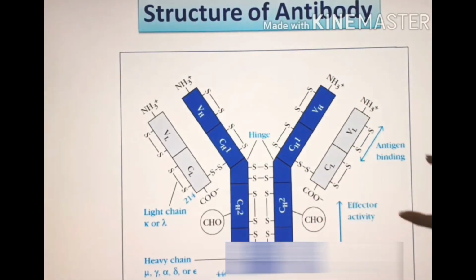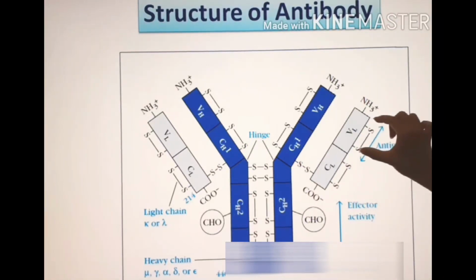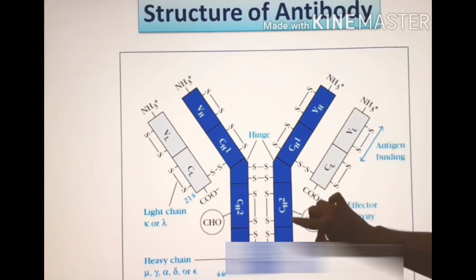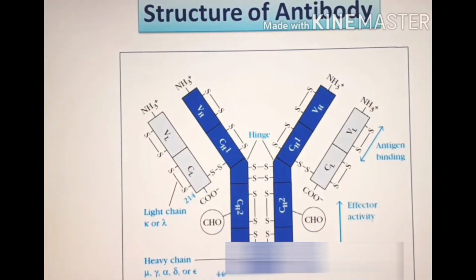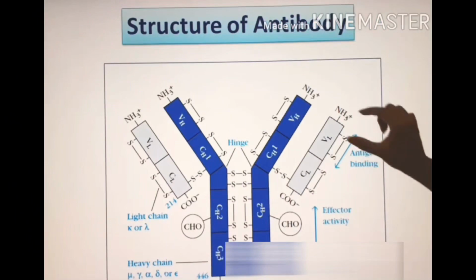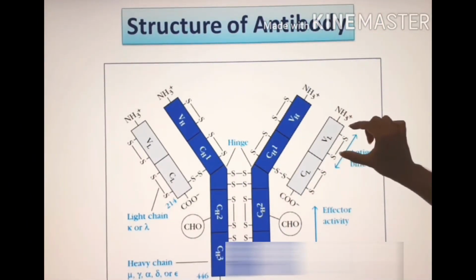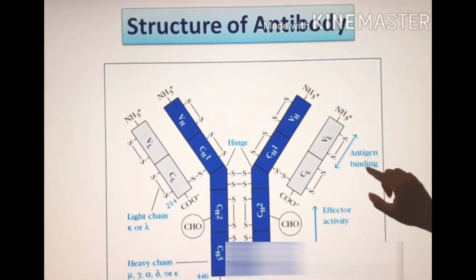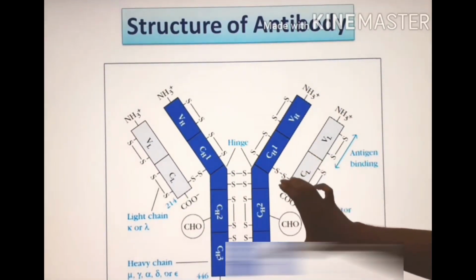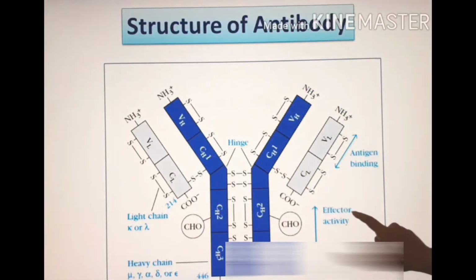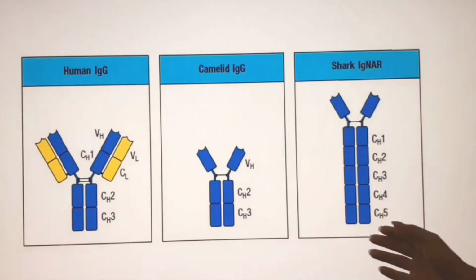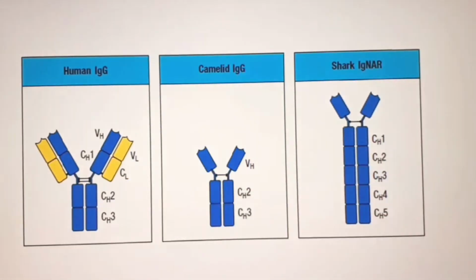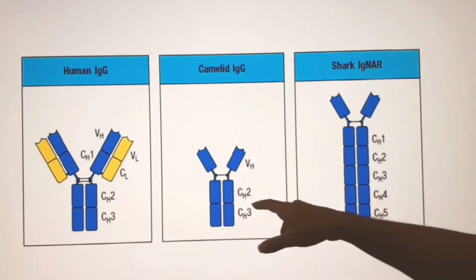But there is a difference. The light chain contains 1 variable region and 1 constant region, but the heavy chain contains 1 variable region but 3 constant regions, or in IgM antibody the constant regions are 4. The variable heavy and variable light chains make a region that is responsible for antigen binding, and the constant region is responsible for the effector function of antibody. There are some exceptions: humans and other vertebrates contain heavy chain and light chain, but camelids and sharks do not have light chain.